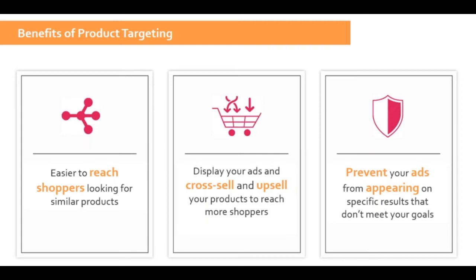So for example, if I'm selling a red Kanjivaram sari, and I want the consumer who is seeing that product to also see different designs of the red Kanjivaram sari that I might have in my portfolio. So you can target your own product and display the ads that you want to cross sell.